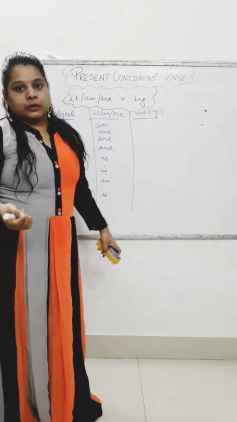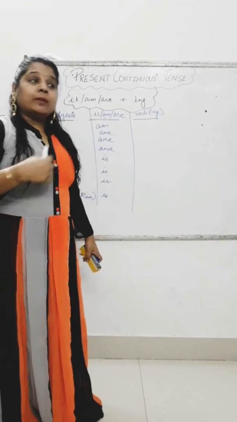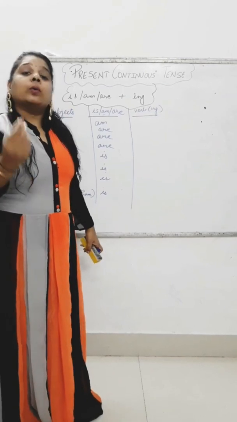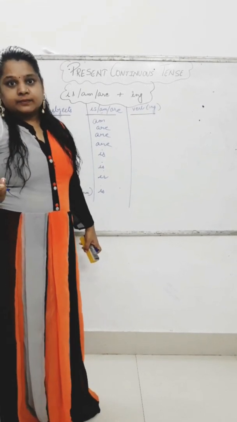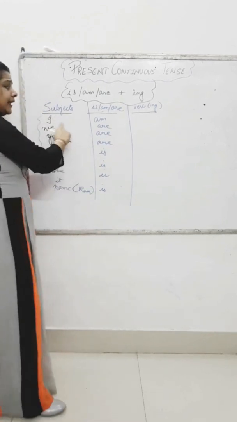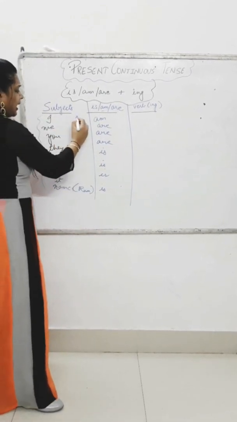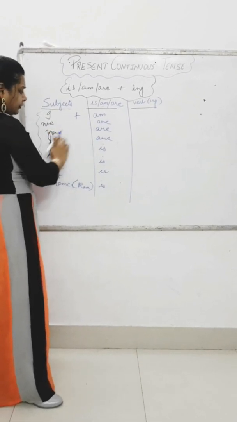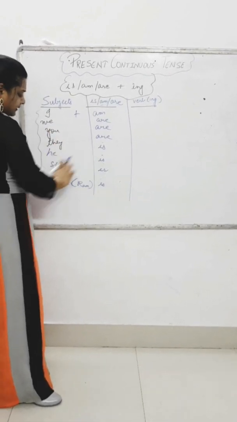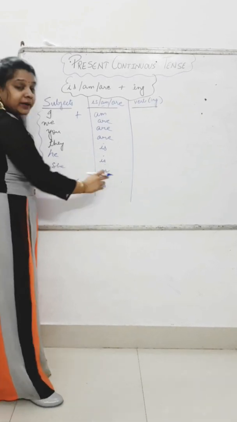We use it regularly. I am going out, you say. These are simple, you always say I am, you never say I are. So I am, we add am with I. We are, you are, they are, he is, she is, it is, and Ram is.